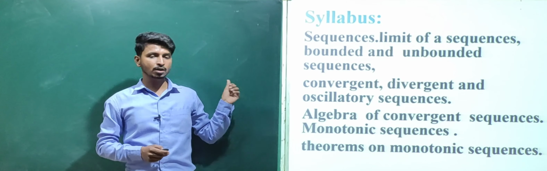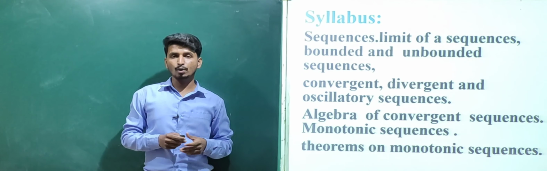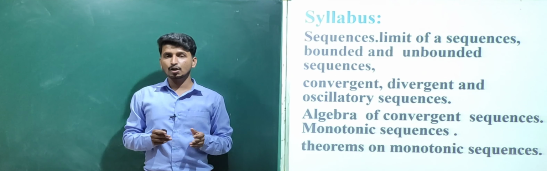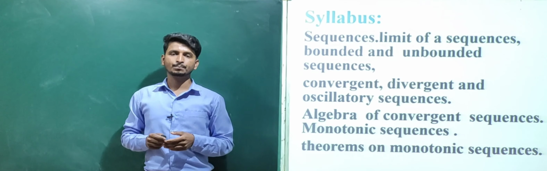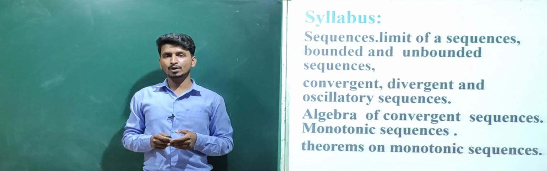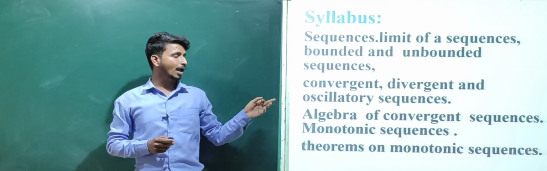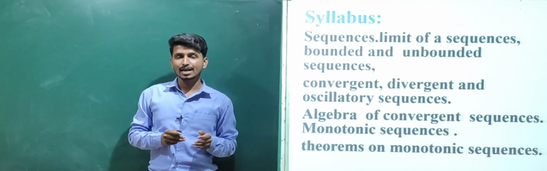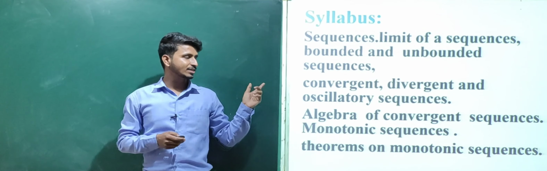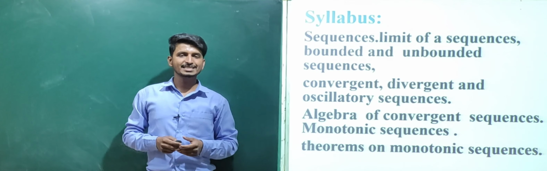Next, you will be studying about the convergent, divergent and oscillatory sequence. Here what do you mean by convergent sequence? A sequence is said to be convergent sequence if it approaches to some limit, and a sequence is said to be divergent sequence if it is not a convergent sequence or it does not approaches to some limit. And next is oscillatory sequence. A sequence is said to be oscillatory sequence if neither it is a convergent sequence nor it is a divergent sequence.